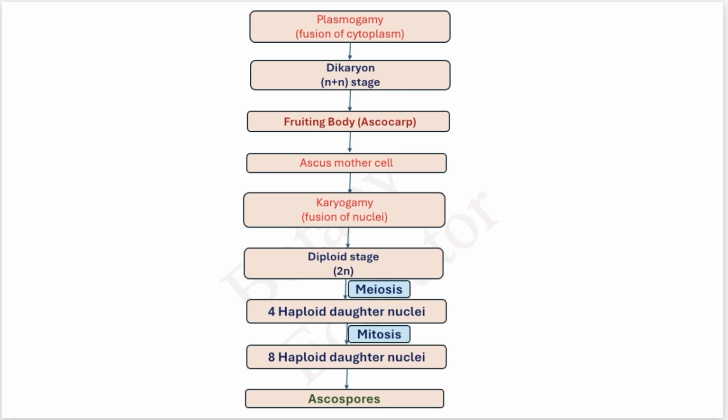So in the Ascomycetes members, if we talk of the sexual reproduction, two main steps occur: plasmogamy and karyogamy. In plasmogamy, fusion of cytoplasm takes place, and in karyogamy, fusion of nuclei takes place, right? And between these two phases, a phase occurs known as dikaryon phase, in which two nuclei come closer but don't fuse. N plus N stage is known as dikaryon. Karyon means nuclei and di means two.